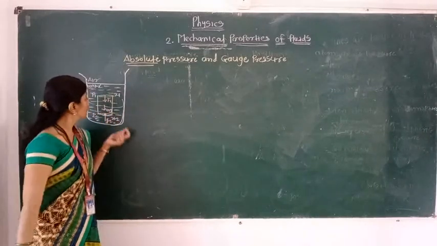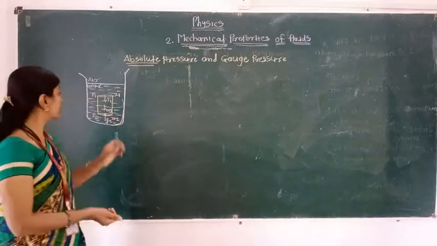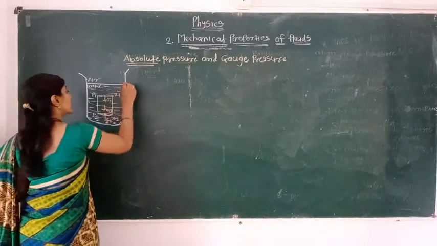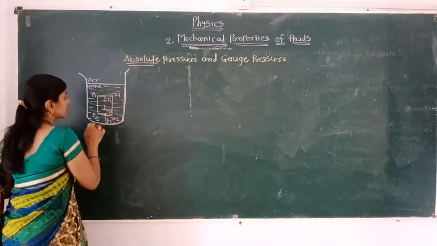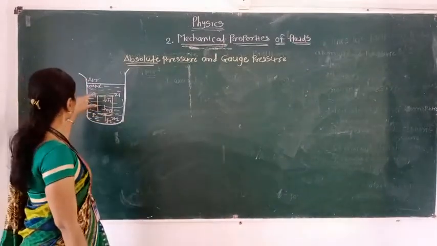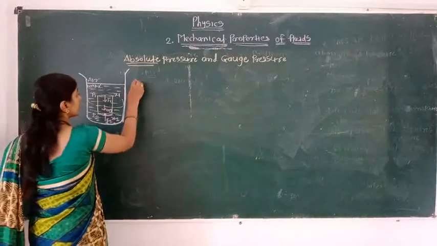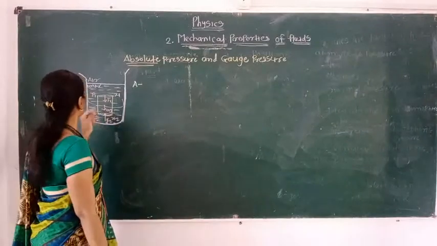See, one diagram is drawn here. In that diagram, a container is present. The container is filled with fluid; the fluid is water. In that container, one elementary cylinder is present. A is the horizontal base area of that cylinder.